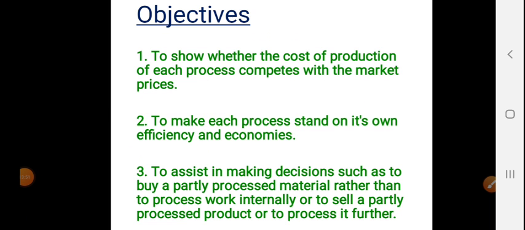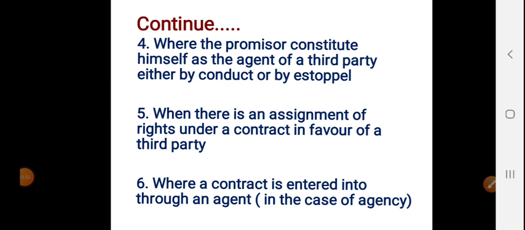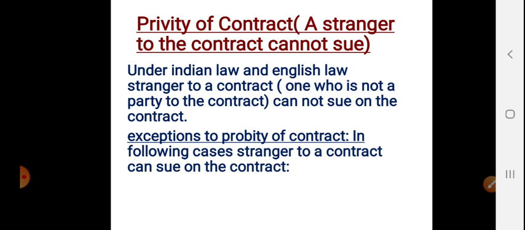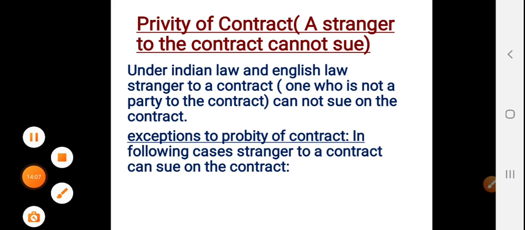This is about consideration: under consideration, the essentials, no consideration no contract, and privity of contract or stranger to the contract. A stranger to a contract cannot sue, but under the following exceptions he can sue on a contract.